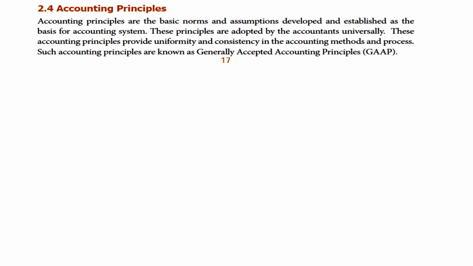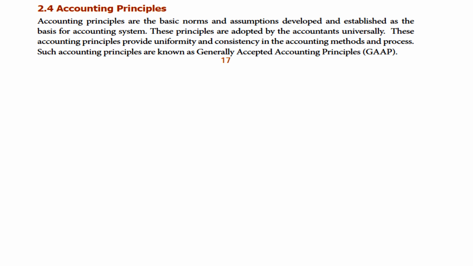It is a basic norm and assumption developed and established as the basis of accounting system, and these principles are universally accepted. From the whole world, all the accountants accepted and made these principles. These accounting principles provide uniformity and consistency in the accounting methods and process.